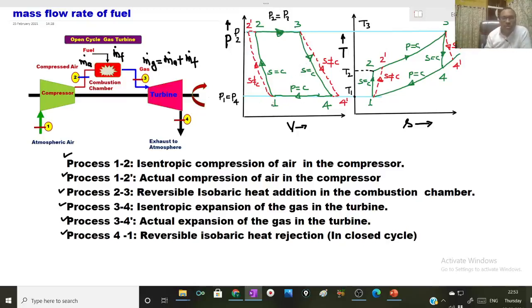So during process 1 to 2 and 3 to 4, entropy remains constant for ideal cycle. However, the entropy does not remain constant during process 1 to 2 dash and 3 to 4 dash, which are irreversible processes.